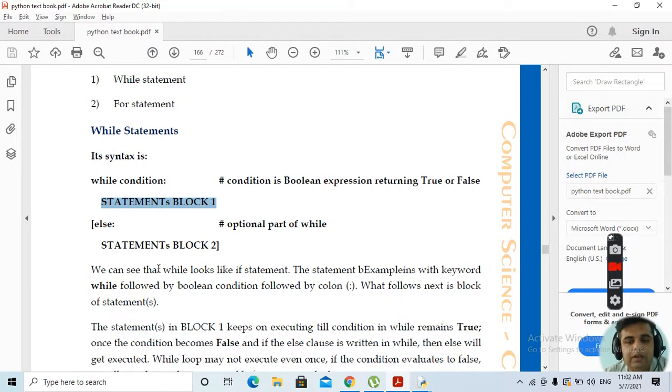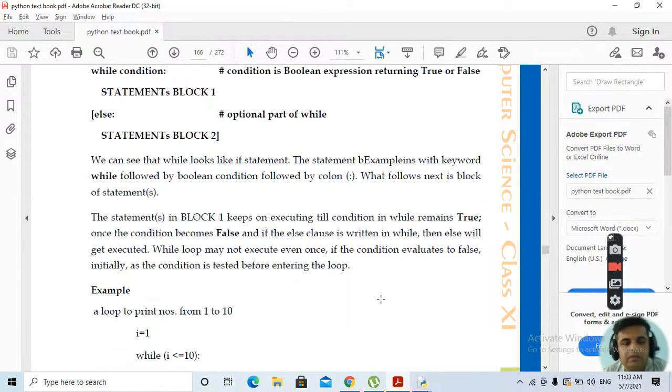So whenever we are writing this while condition, we need one of the conditions by which when the while condition evaluates to false, then else statement will be executed and we will be coming out of the loop. There one thing to keep in mind, that whenever we are writing while condition, it should be followed by colon. Okay, this is normally the mistake the students make, that whenever while condition is to be written, it is to be written with colon.